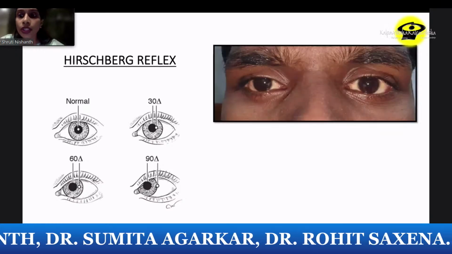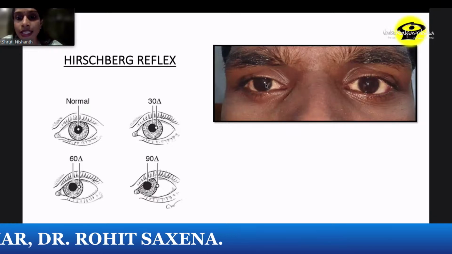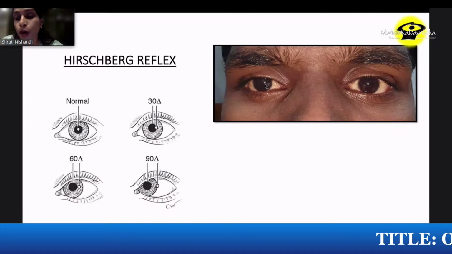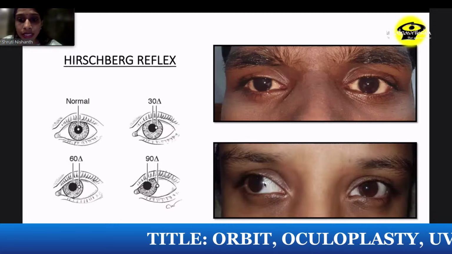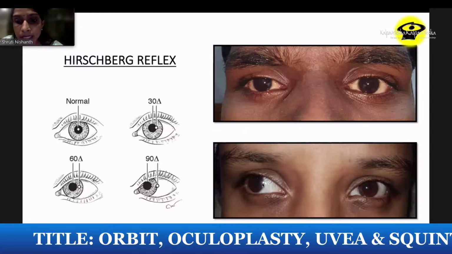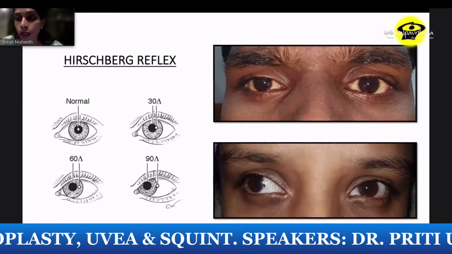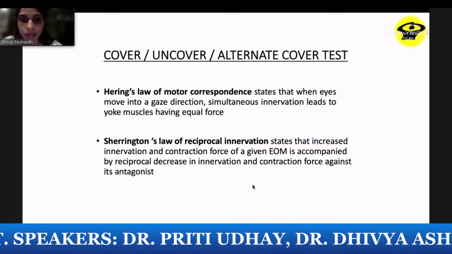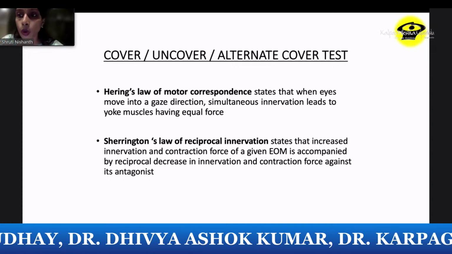So here, if you see, this is right in the center, and here you can see on the right side, the reflex is at the nasal margin of the pupillary axis. So you can see here, this patient probably has 15 degrees of exotropia. And here again, you see the reflex falls at the limbus on the right side. So this is a right exotropia, probably around 45 degrees, roughly around 90 prisms. So this is equivalent to what you see here. Next, after the Hirschberg is done, we have to do the cover, uncover, and the alternate cover tests.